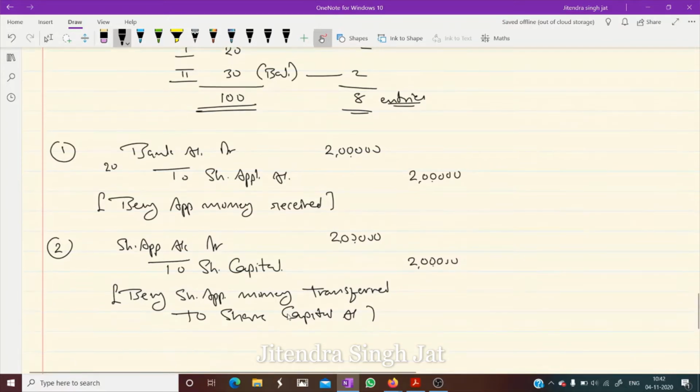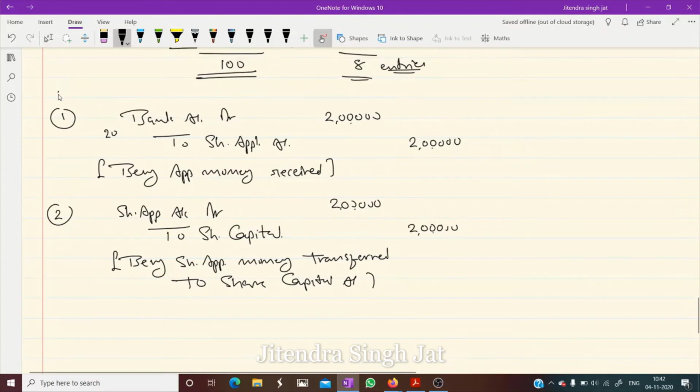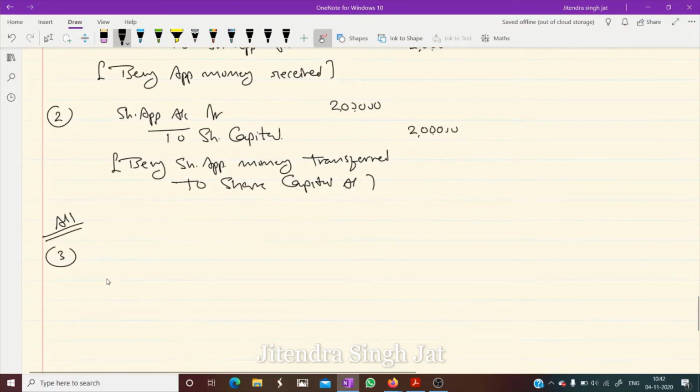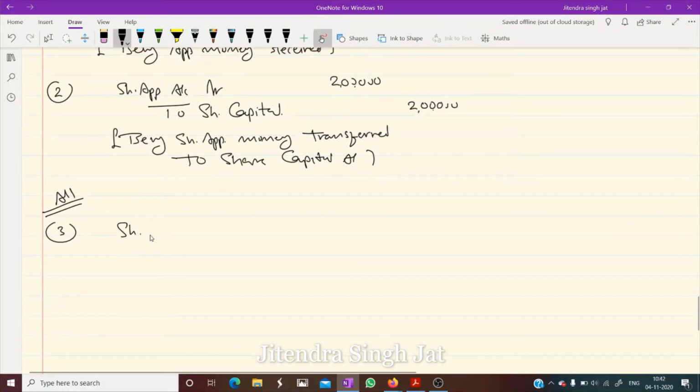Okay. Now what to do? These 2 entries are for application. Now we need to pass 2 entries for allotment. What entry do we pass for allotment? Share allotment account debit to share capital. How much? It is 30 rupees.